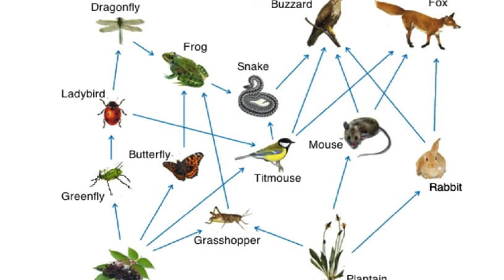But one of the weird things about food webs is that if you look at it, so we could look at this food chain, the plantain to the rabbit to the buzzard, that's 2 links, 1, 2. Here's another food chain, it has 2 links. Here's another food chain, has 1, 2, 3, 4 links. Here's another food chain, 1, 2, 3, 4, 5, 6. That's a lot of links. This one has 1, 2, 3, 4. So there seems to be a limit to how many links there can be in a food chain. So you might wonder, well, why can't energy just keep getting passed through the ecosystem forever? Why is there only so many links in a food chain?